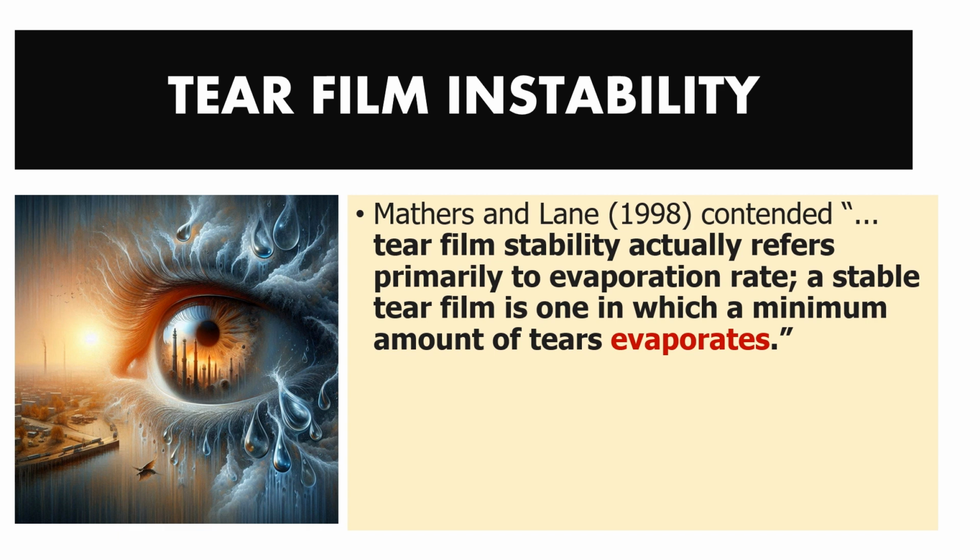Before that, you will remember there's another term that we discussed, and that is tear film instability. So what is meant by tear film stability or instability? According to these two scientists, tear film stability refers primarily to the evaporation rate of a tear film. If a tear film gets evaporated really soon, that is known as an unstable tear film. Whereas a tear film that can stay like that, nourishing the ocular surface, is known as a stable tear film.